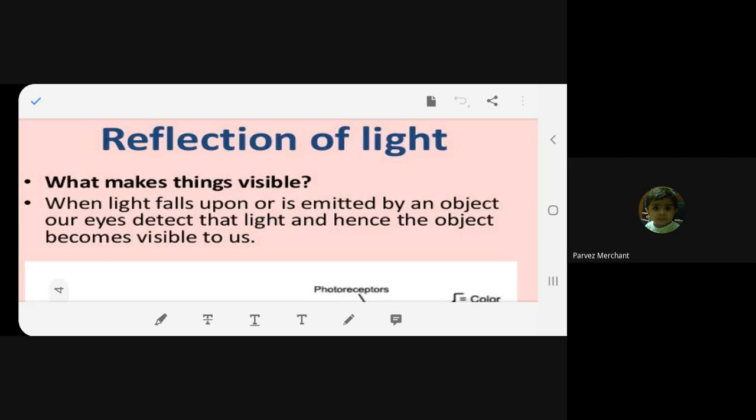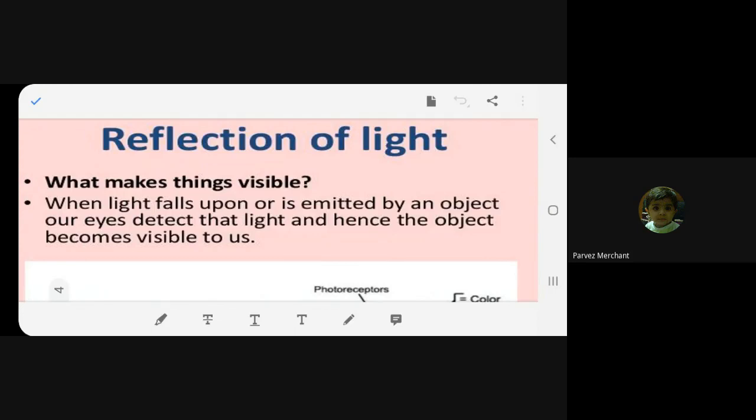Either the light should fall on the object, then we can see, or the object itself should be emitting the light, then we can see. Then the object will be visible, otherwise it will be invisible. Now, my question to you is, during darkness, if I put you in a room which is pitch dark, will you be able to see anything?